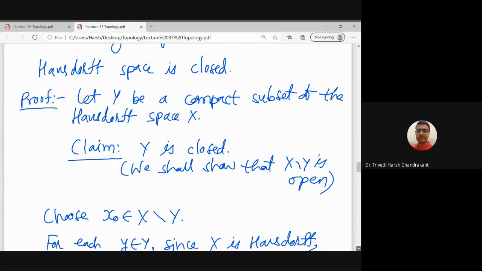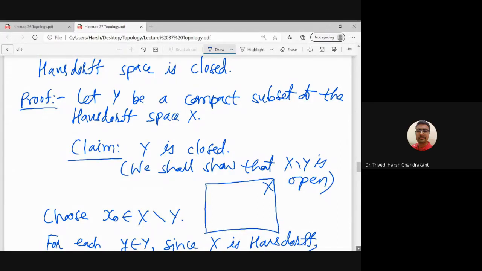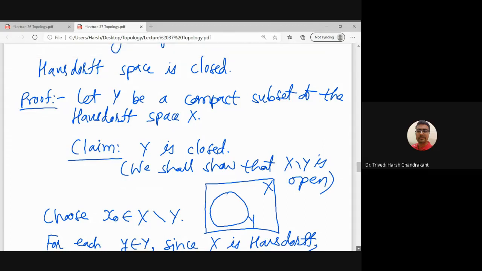If we start with any set we want to prove open, then we start with some element in that set and show there is an open set or basis element which contains x naught and is contained in X minus Y. So let us start with some element in X minus Y. This is my set X, this is my set Y which is closed, and I'm taking an element x naught in X minus Y. So x naught belongs to X, but it does not belong to Y.